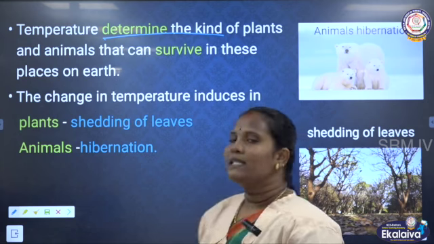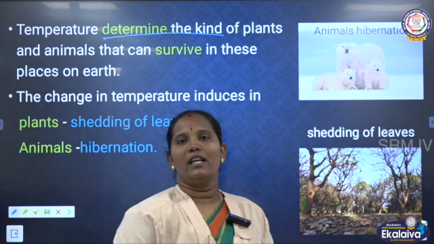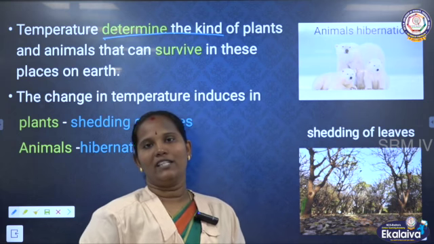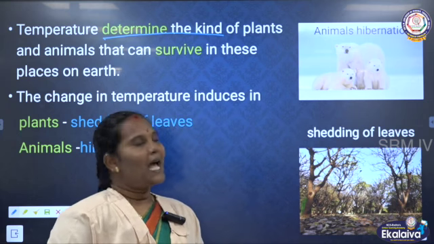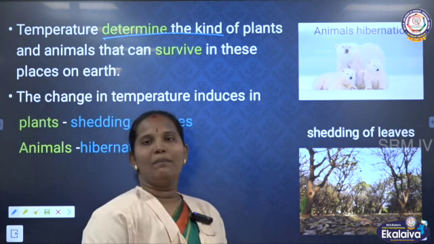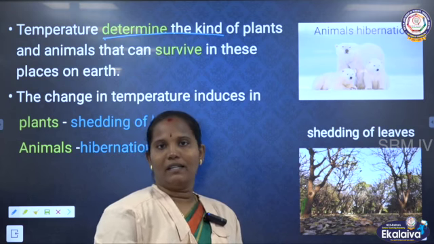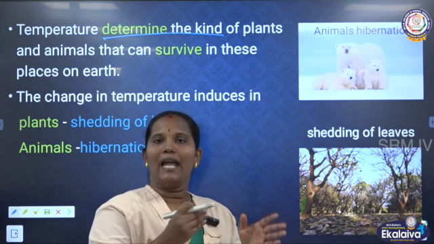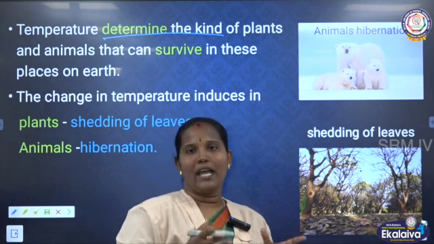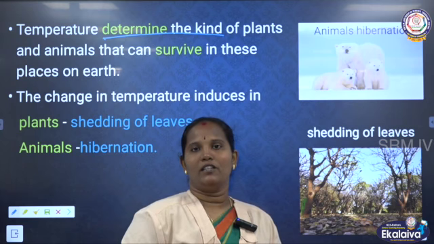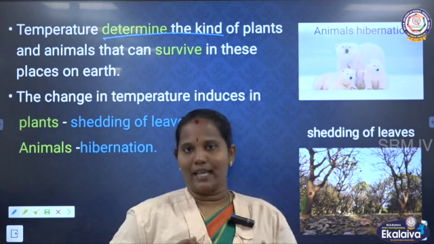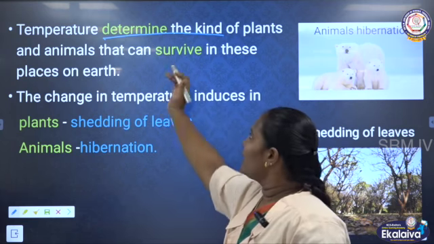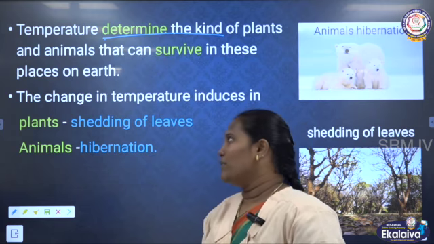For example, camels live in the hot region, the desert, as well as polar bears, which can survive in the cold region because of their adaptation. They live in those particular regions with the help of the temperature.